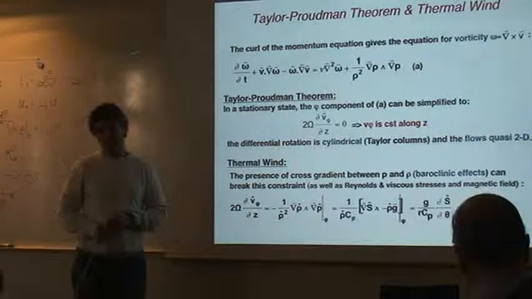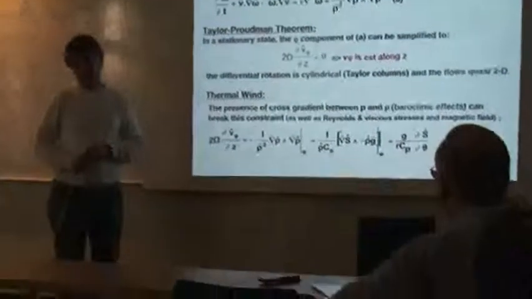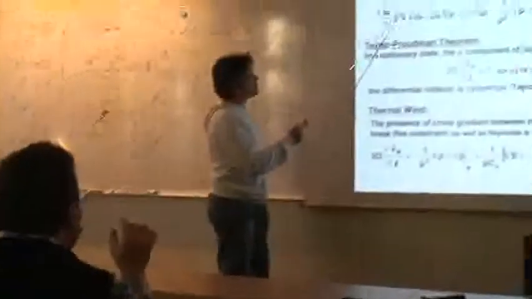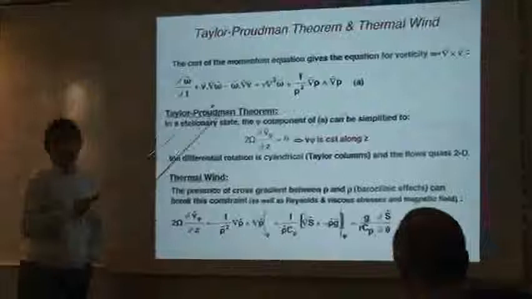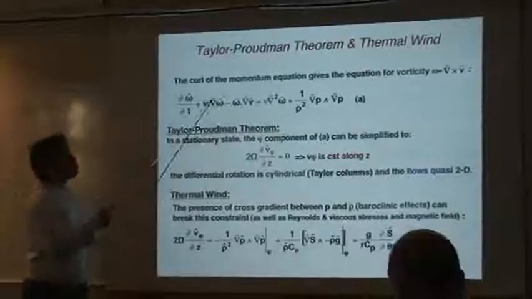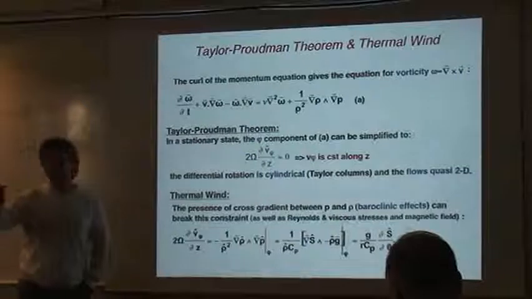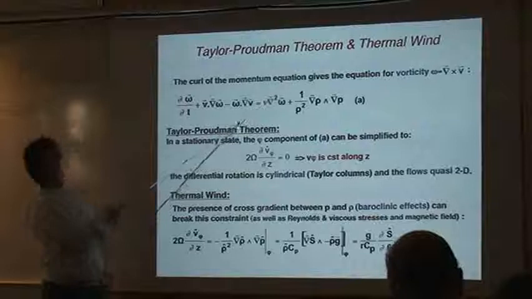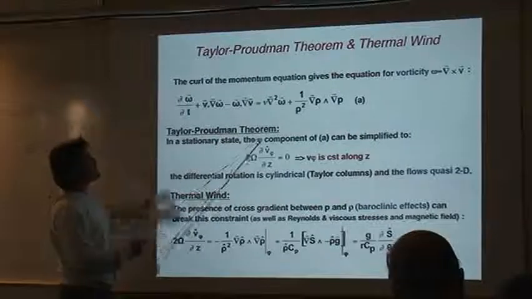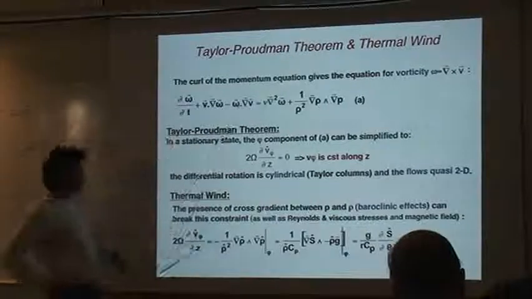Okay. How do you determine thermal wind? This is a balance between what and what? I'll show you. This is a balance when you use the vorticity equation, and you assume that you are at small Rossby number. You drop all the advection terms.